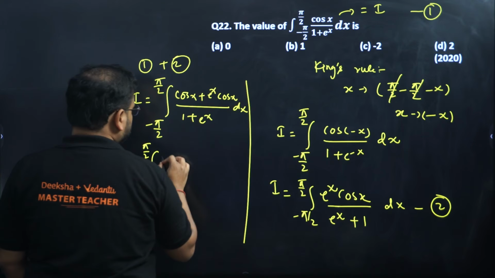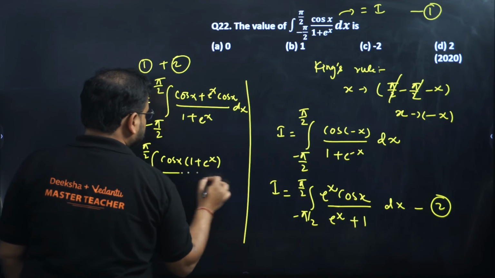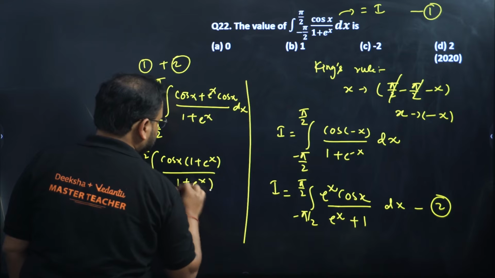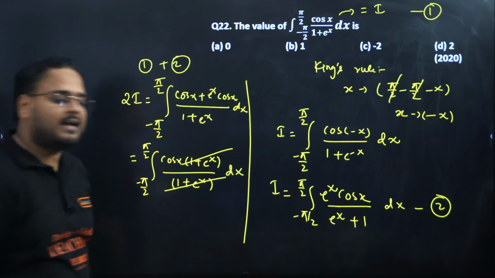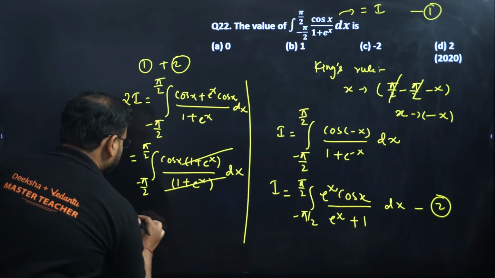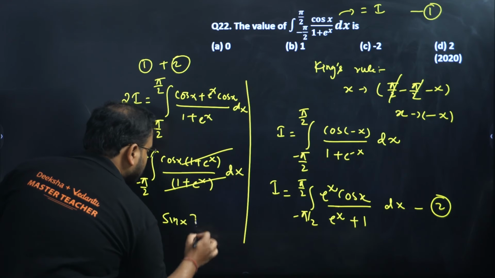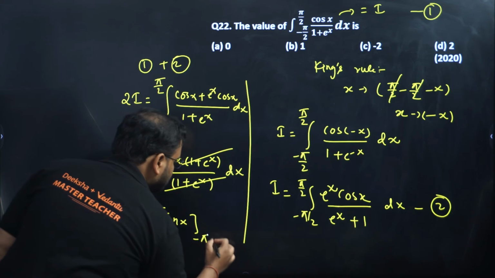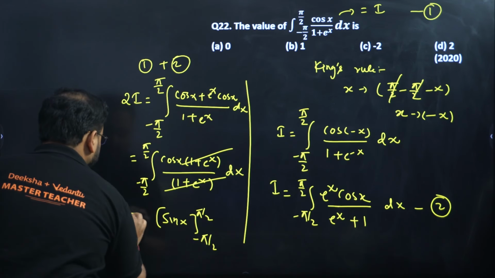What is common, sir? So we have cos x common, 1 plus e power x, and the same denominator will be there. You can see these two terms are getting cancelled. So integration of cos is what I'm left with. Integration of cos is nothing but sin x. The limits we can write minus pi by 2 to pi by 2. This is nothing but 2i.